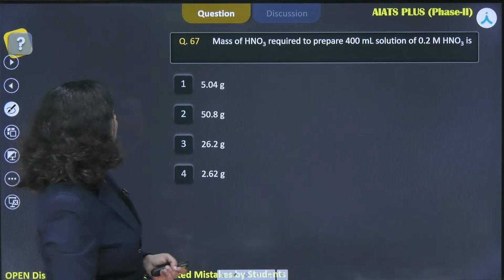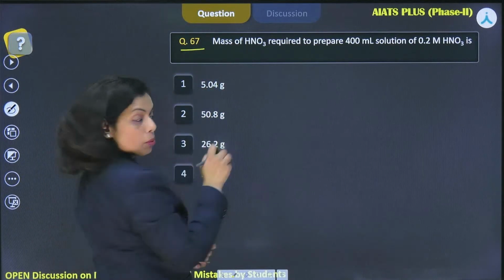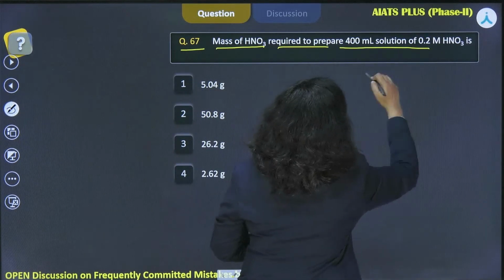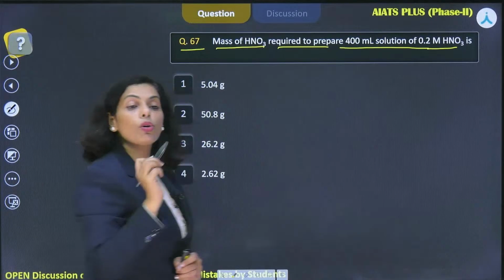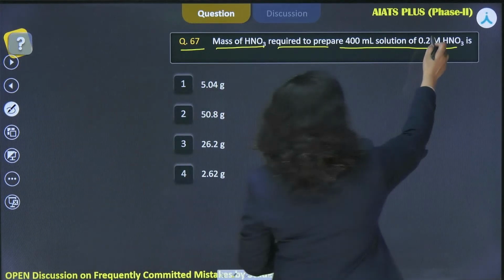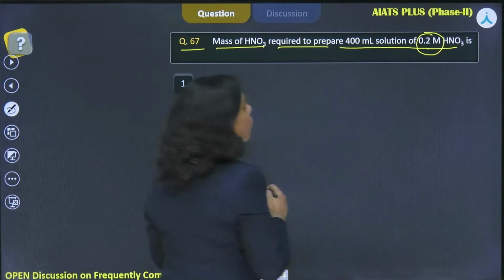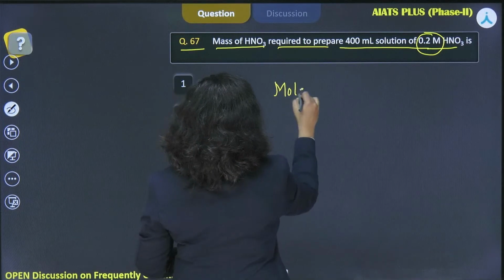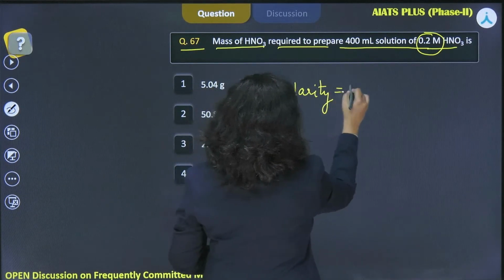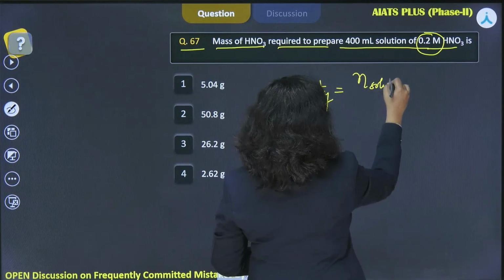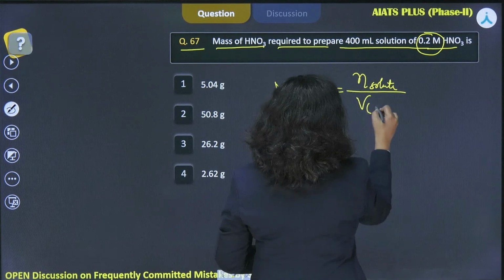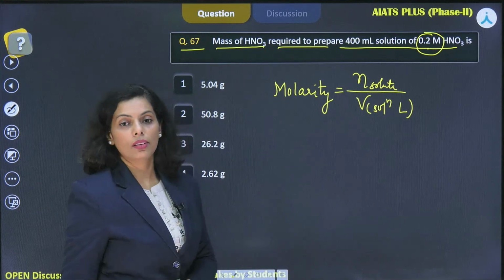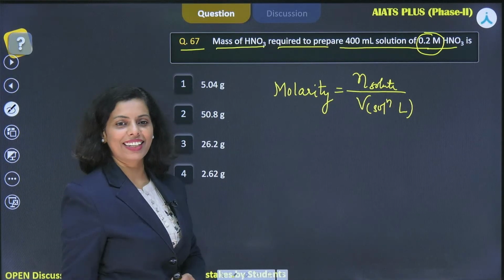Don't worry. Now, question number 67 from the paper AIATS Plus, test number 6. Mass of HNO3 required to prepare 400 ml of solution. The question is from the concentration term, and this time the concentration term is molarity, 0.2 molar. I hope everybody is aware how to find molarity. Molarity is the number of moles of solute upon the volume of solution, and that should be in liters.